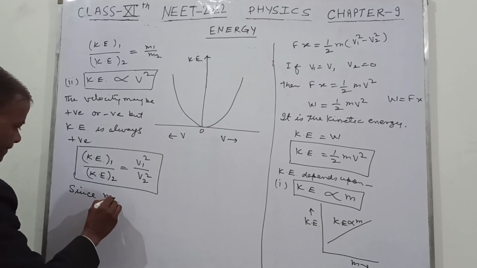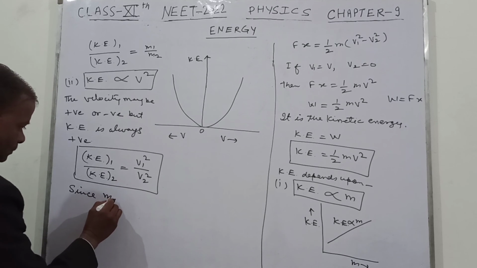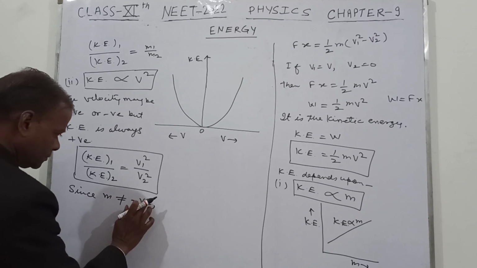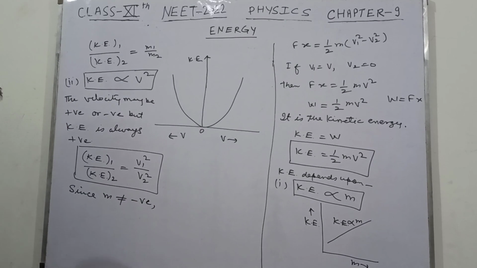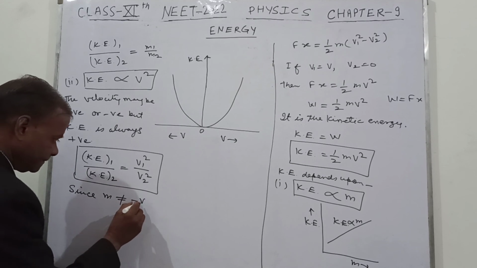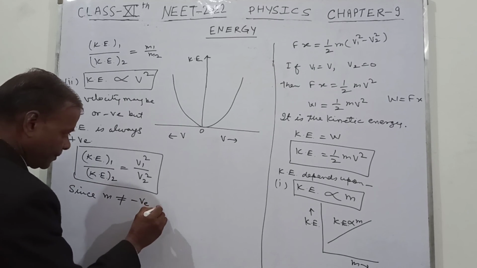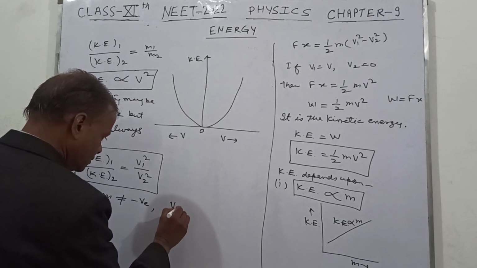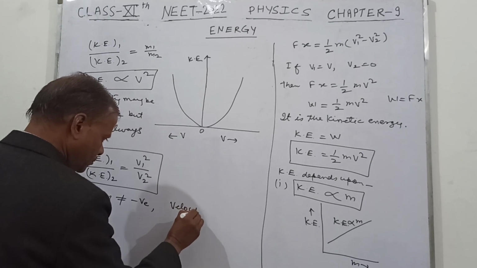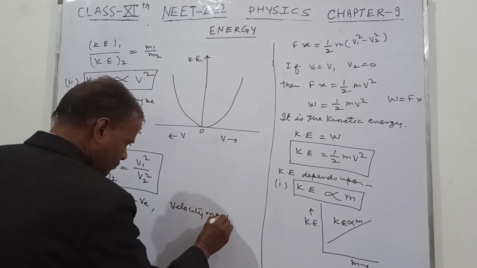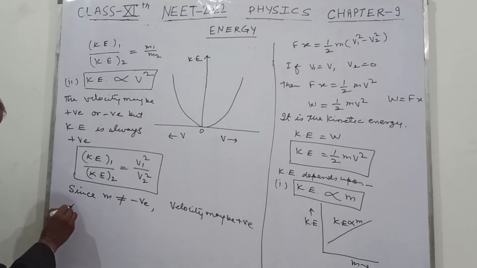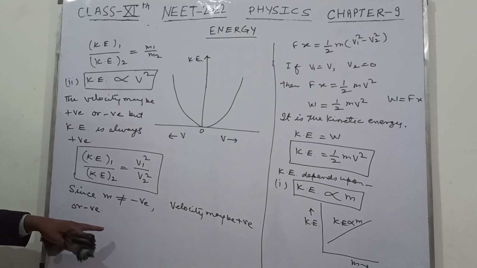Since m is not negative, and the velocity may be positive or negative, but because of the square this will always be positive.